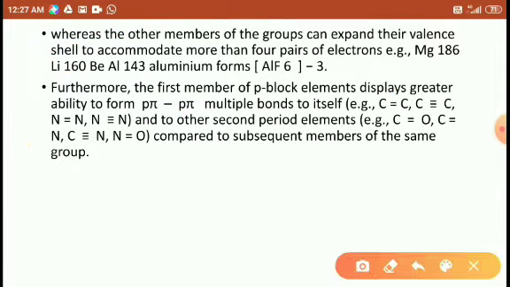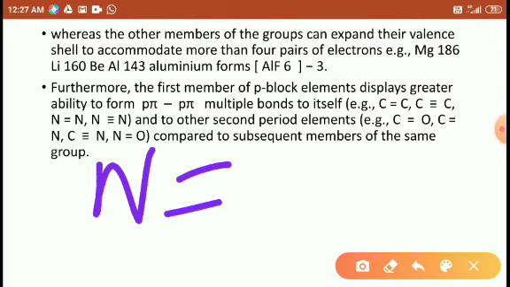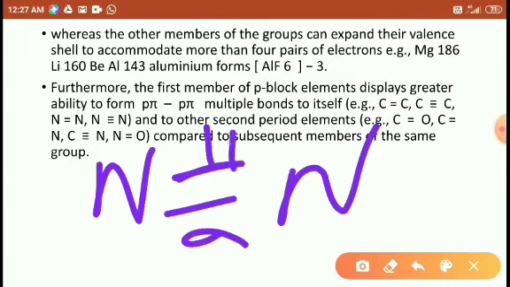So these form double bonds, students. That's why one is a sigma bond, another is a pi bond. The pi bonds are formed from p orbitals, so it is called a p pi bond.